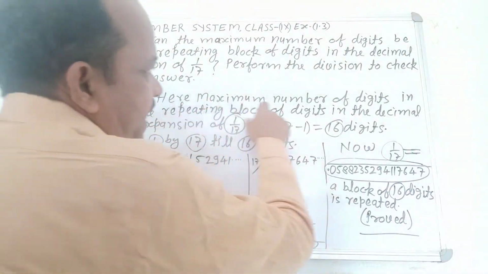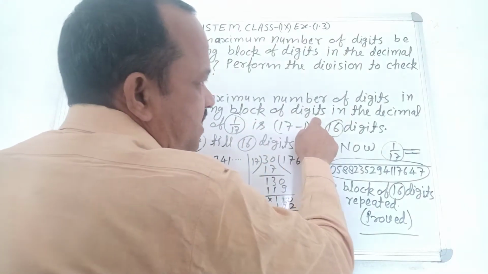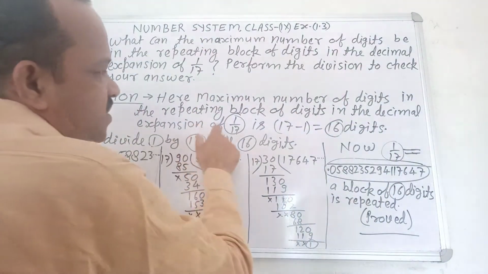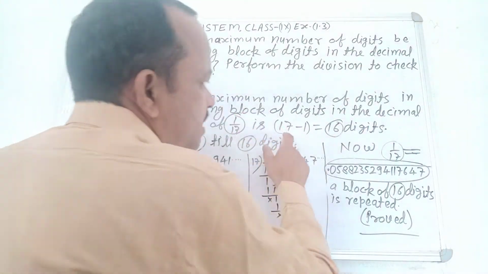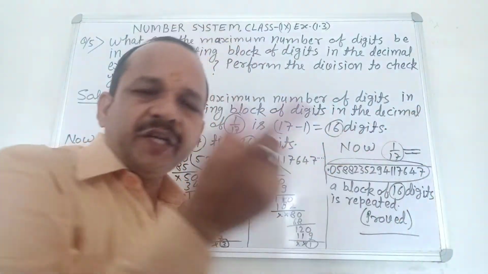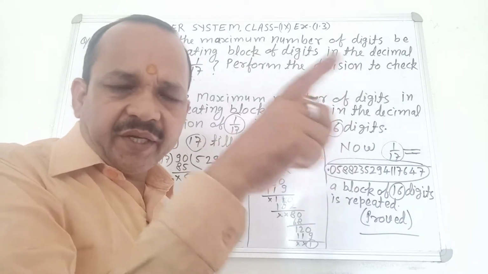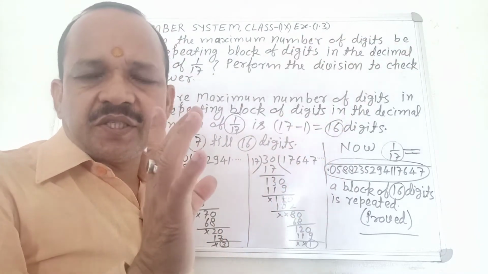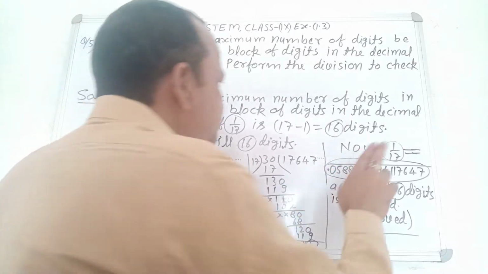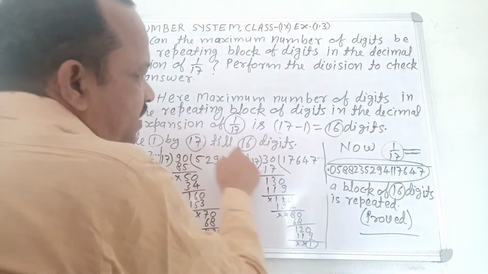Solution. Here the maximum number of digits in the repeating block of digits in the decimal expansion of 1 by 17 is 17 minus 1 equal to 16 digits. It means 1 by 17 is repeated till 16 digits. Clear? Now divide 1 by 17 till 16 digits.